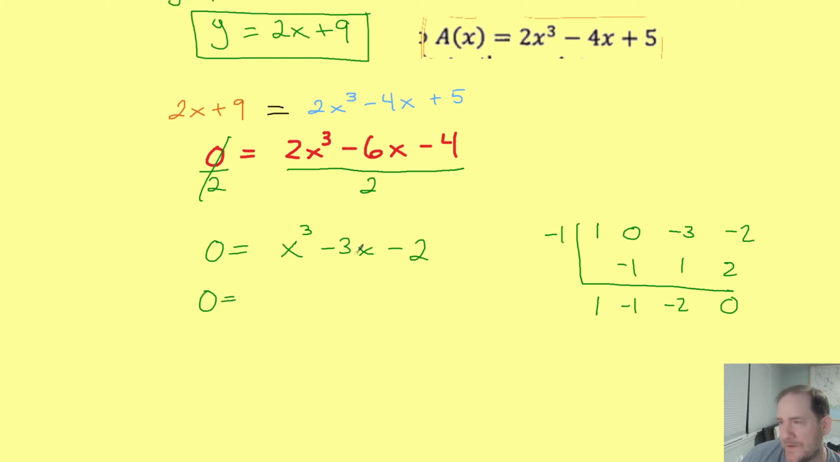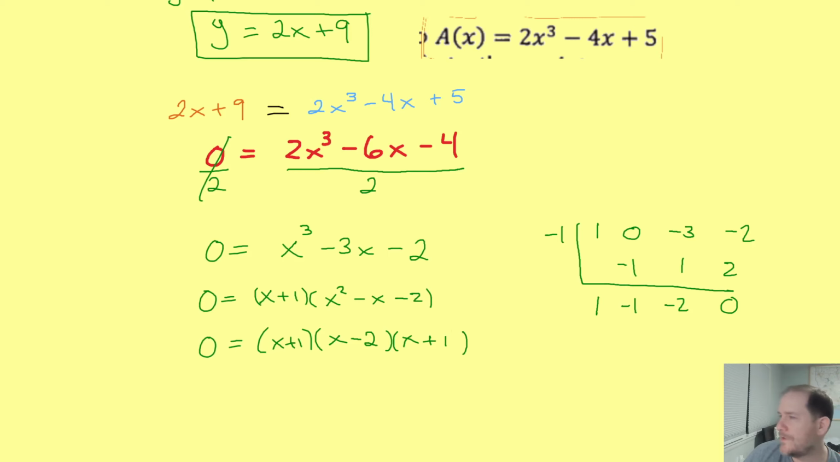Which means I can begin to factor this cubic. One of my factors will be x plus 1, and the other factor will be x squared minus x minus 2. And then that quadratic is factorable. So we now have an x plus 1, and this guy factors down to be an x and an x, minus 2, plus 1. And so notice there's two factors that give us -1 as a solution.